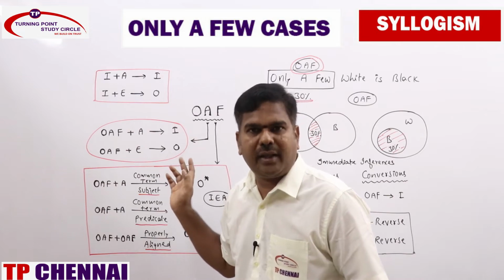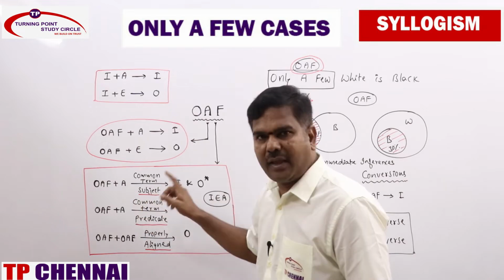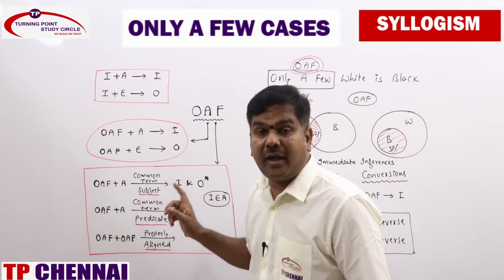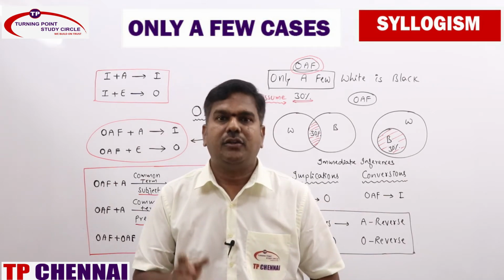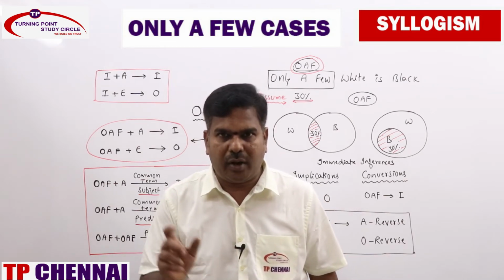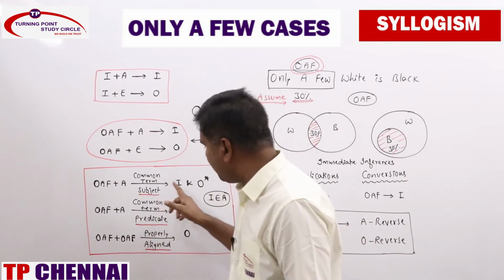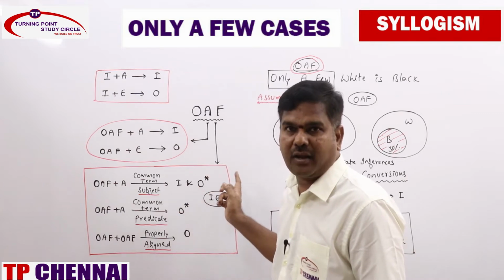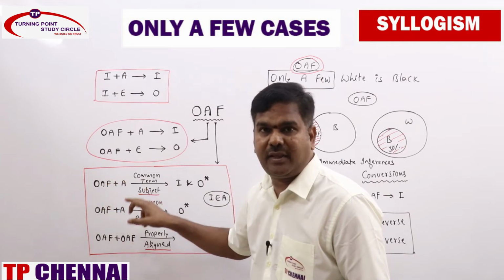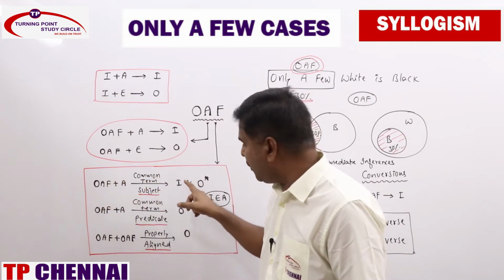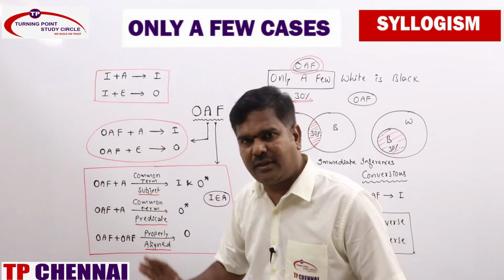There you will be getting I plus A as I, because I can be converted into I and I plus A is I. Same like that here also you will be getting I, and also O star, which is nothing but O reverse. Always remember that. So whenever a combination of only a few and A statements are there, common term as subject, you will be getting I statement and also O star. That means you will be getting only a few reverse plus A, properly aligned, and you will get I and O star. In detail we will discuss later. Just remember as it is as of now.